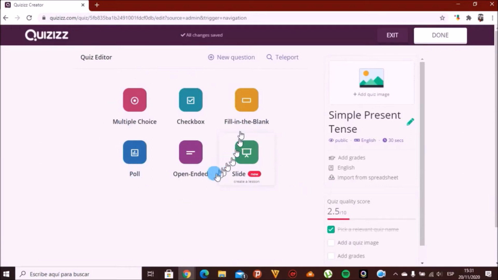Now we are going to create our first question. We click on New Question and we will have 6 different options to elaborate our quiz. We will select multiple choice.